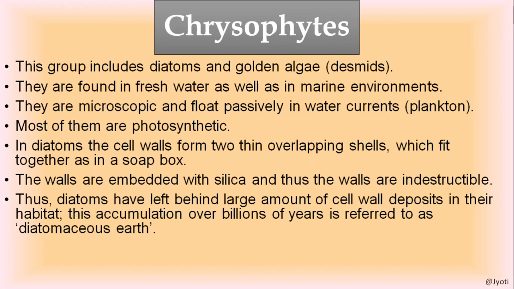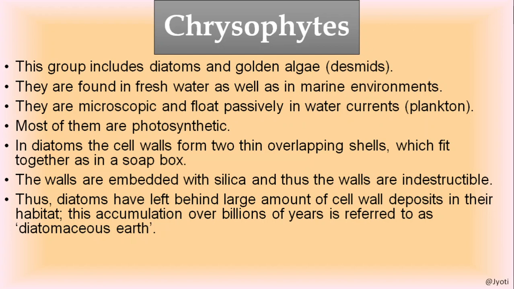Similarly, the structure of the diatom is just like a soap box. The walls are embedded with silica, and thus the walls are indestructible. The wall is never destroyed even after their death.